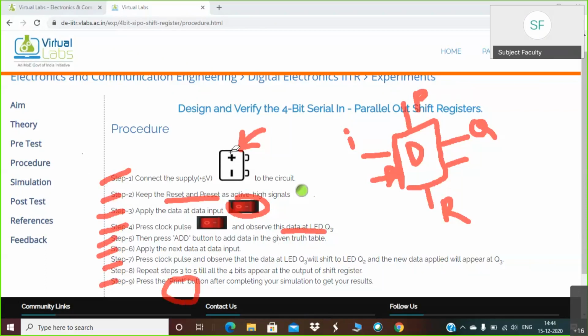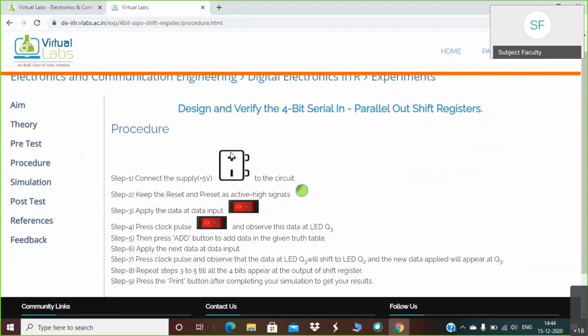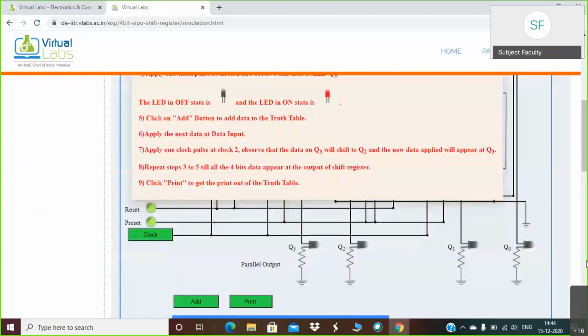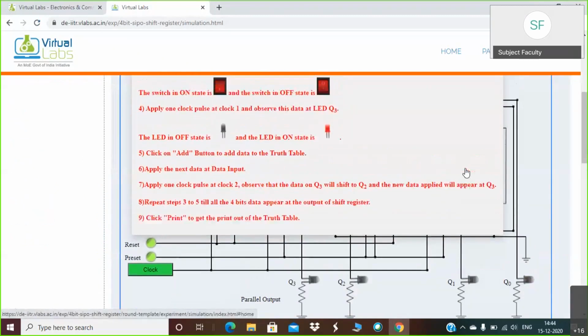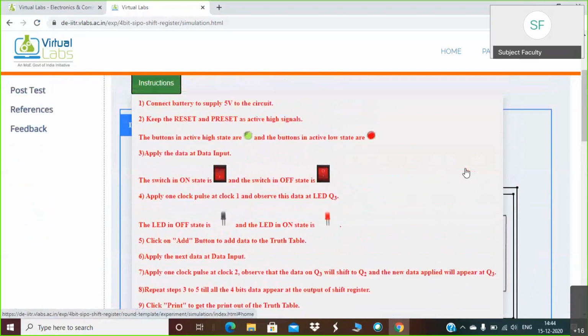Okay. So we will move directly towards the simulation part. You can read the instructions from here as well. So instructions are available on this page as well.